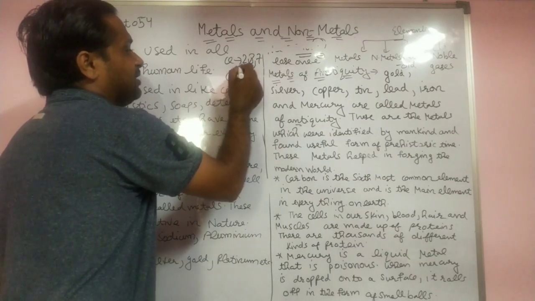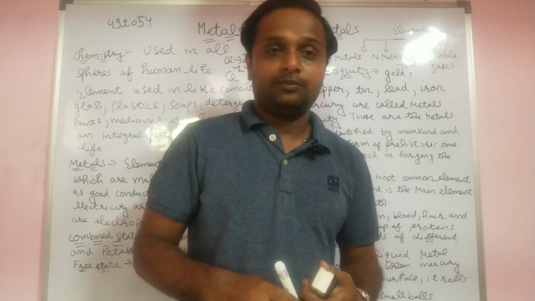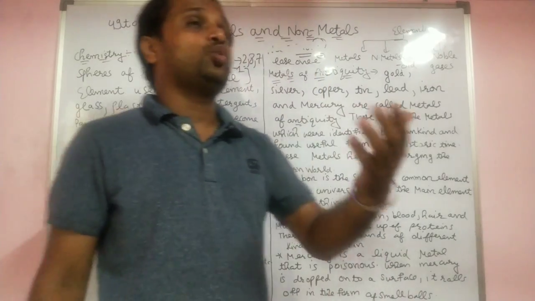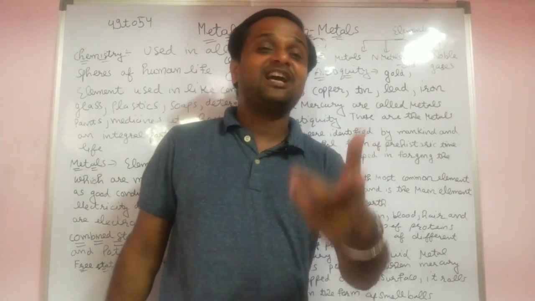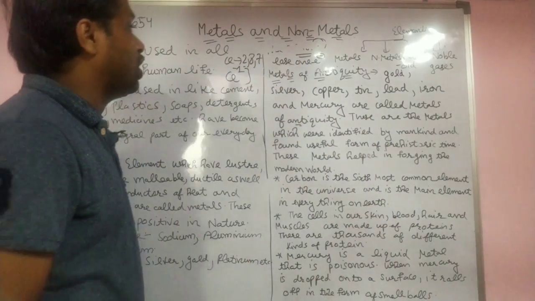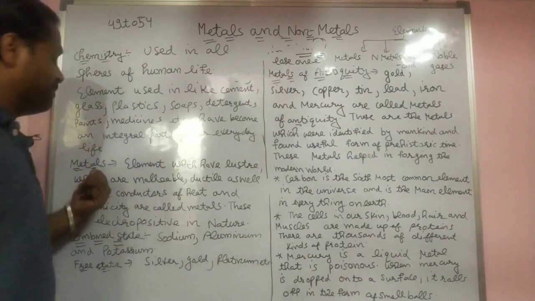Then its charge becomes -1. It means this is a non-metal. The element which loses an electron is called a metal, and the element which gains an electron is called a non-metal. Very easy. So let us start with the metal.